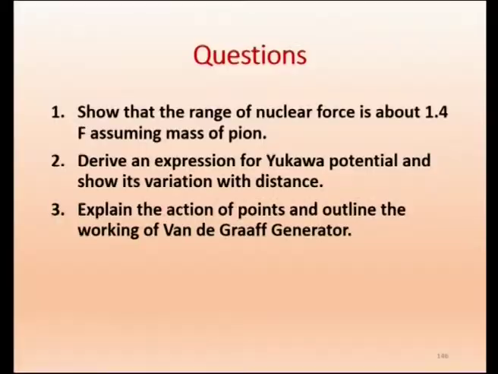We will just put 1 or 2 questions. Show that the range of nuclear force is about 1.4 Fermi, assuming the mass of the pion. That is what Yukawa did. Assuming the mass of the pion, we can calculate the range of nuclear force. Derive an expression for the Yukawa potential and show its variation with distance. We can even plot a diagram; you will see it is an attractive potential.